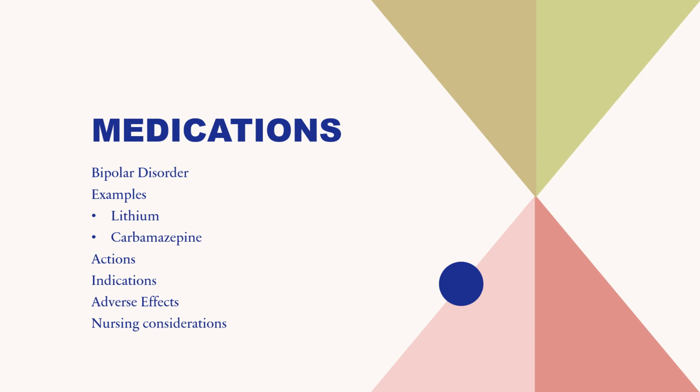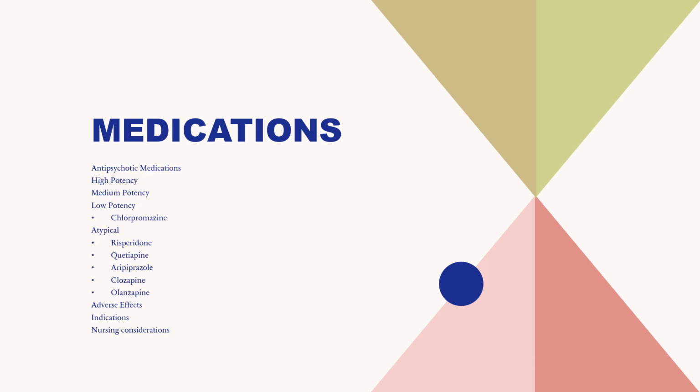Also, some antipsychotic medication. There are some drugs that are listed as high potency, medium potency, and low potency. I gave you an example of one. You need to definitely take a look at those that are high potency, medium, and low potency as well. And some atypicals, you definitely need to hone in on risperidone, clozapine, and also olanzapine. Looking at some of the adverse effects of those medications.